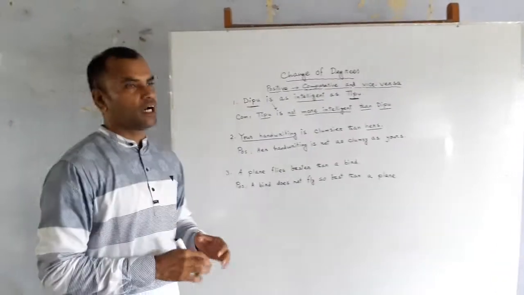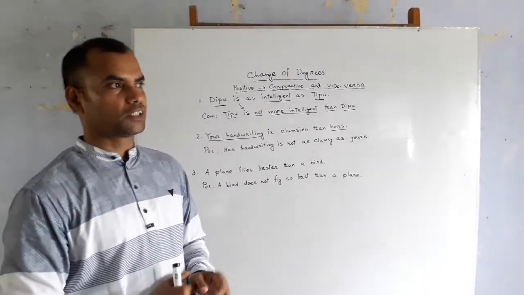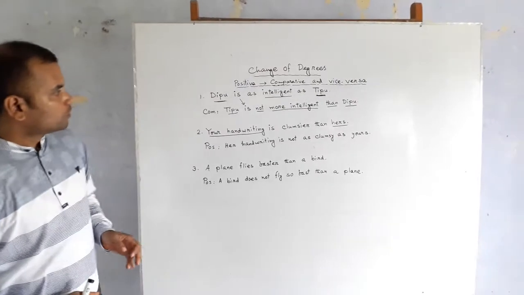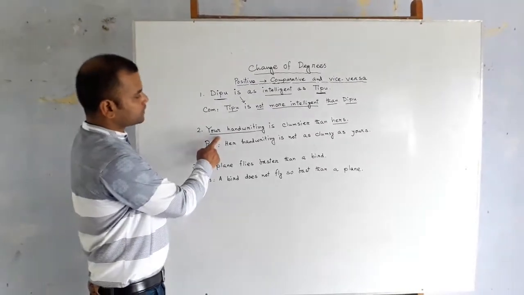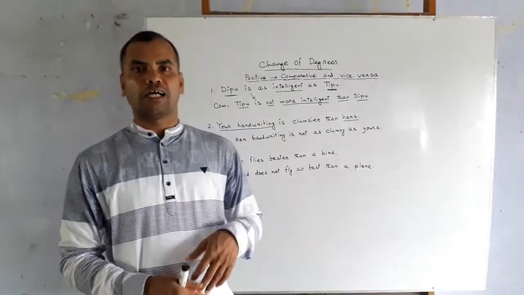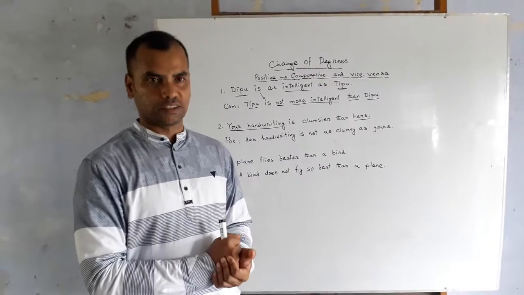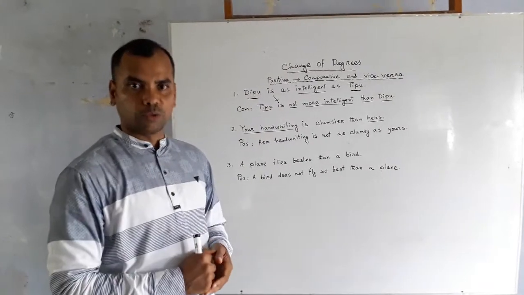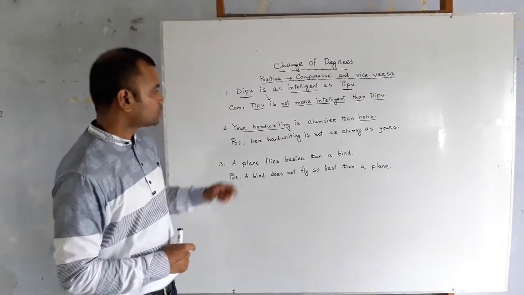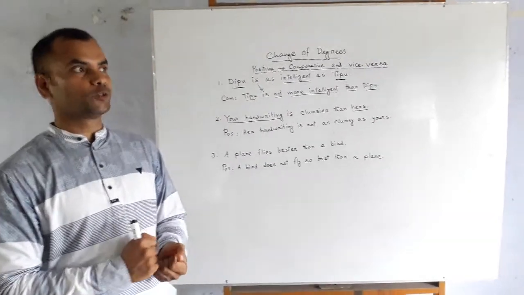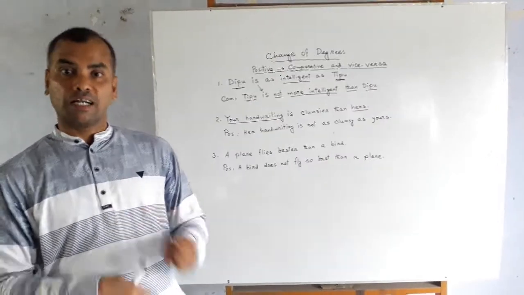Hers means her handwriting. We could also write this sentence, your handwriting is clumsier than her handwriting. We could write it, but it does not sound well. That is why we have used your handwriting is clumsier than hers. But you have to understand here hers means her handwriting.